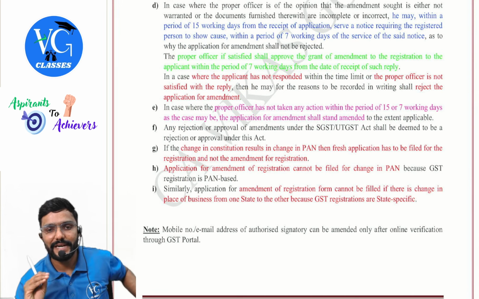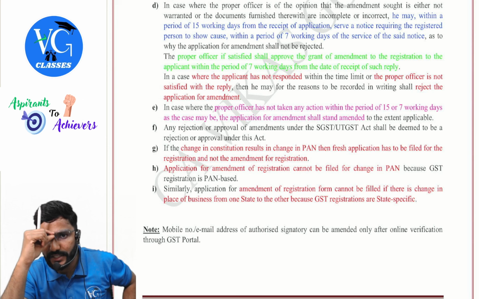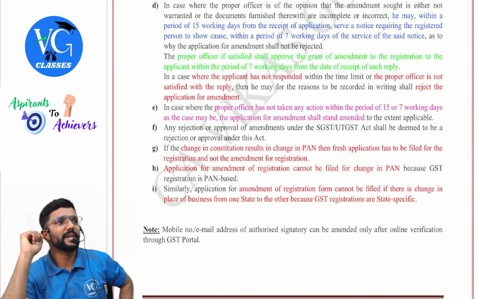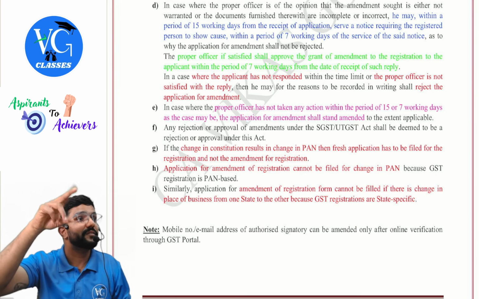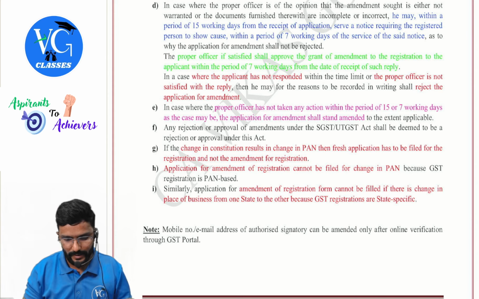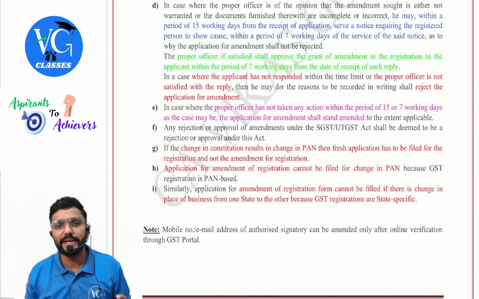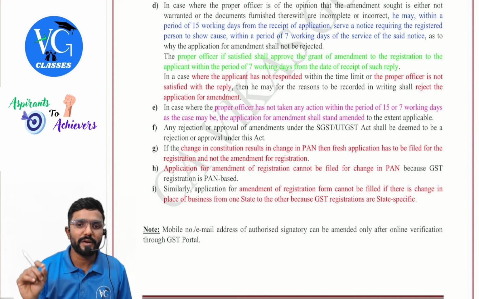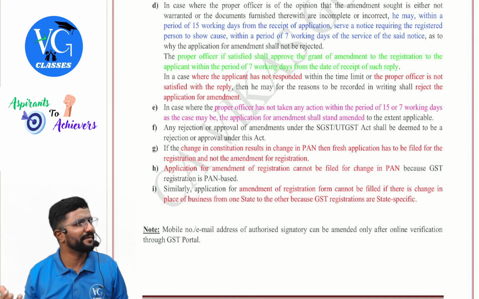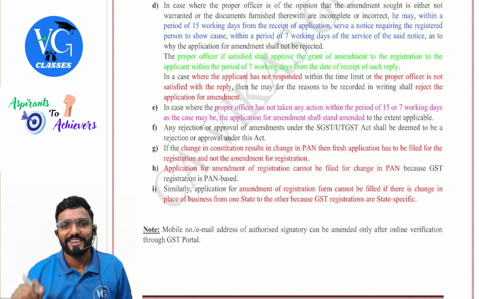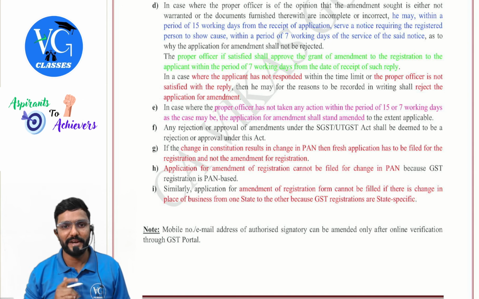The proper officer, if satisfied, shall approve the grant of amendment to the registration to the applicant within a period of 7 working days from the date of receipt of such reply. Now I replied within 7 days. Now the proper officer again has 7 days time, either to accept the reply or to reject the reply. In case the applicant has not responded, means I have not at all replied within the time limit, or the proper officer is not satisfied with the reply. I have replied, but he is not happy with the reply.